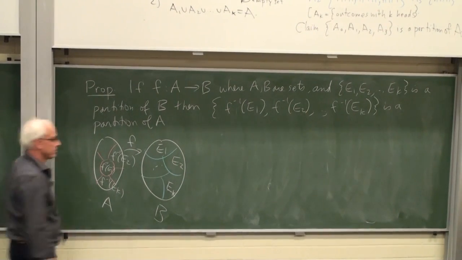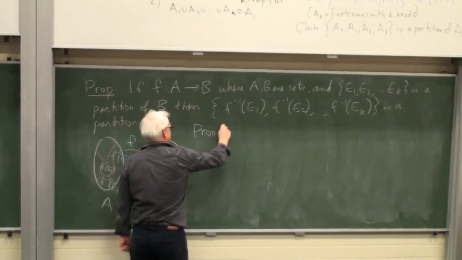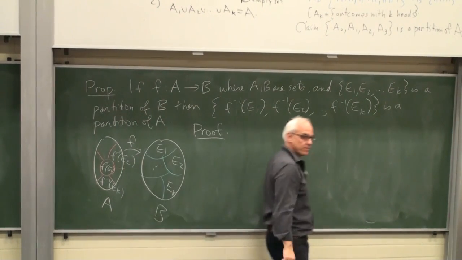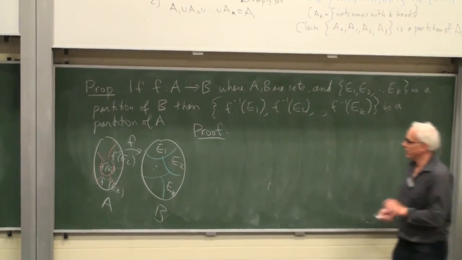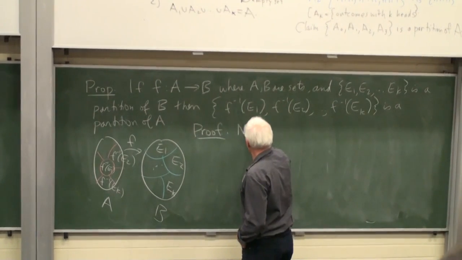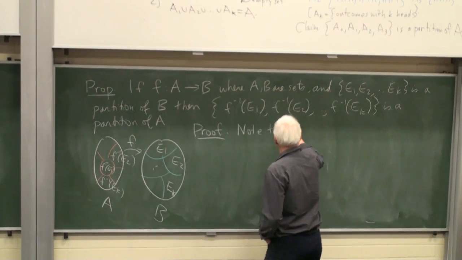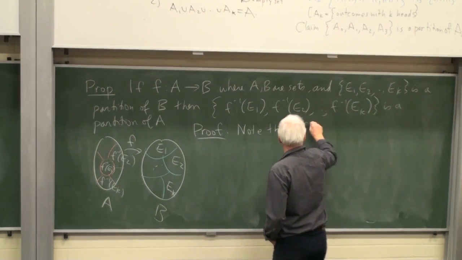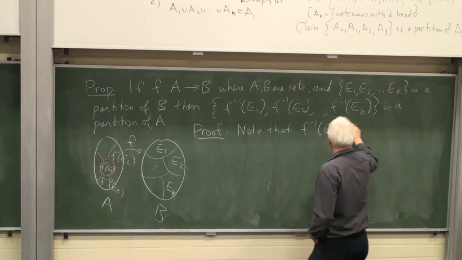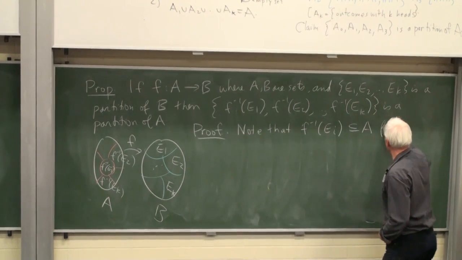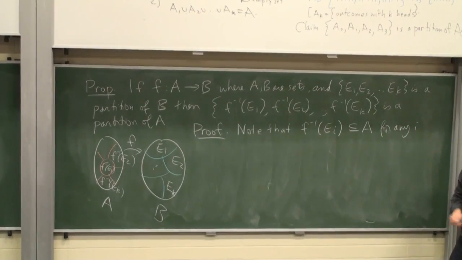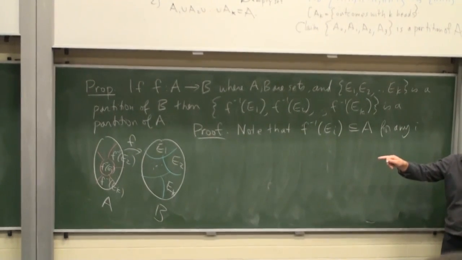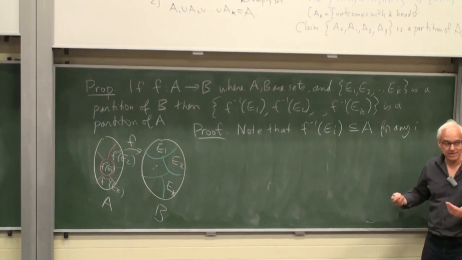So let's prove it. Let's write down a proof. Well, first of all, let's note that F inverse of EI is a subset of A for any I. It actually is a subset of A. That's the first ingredient to have a partition.